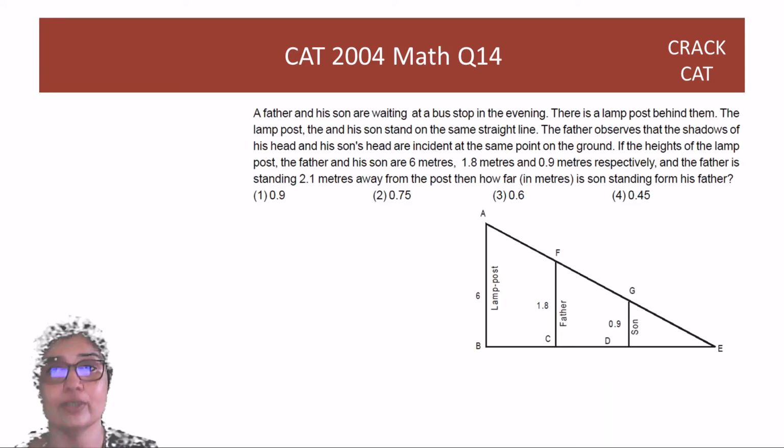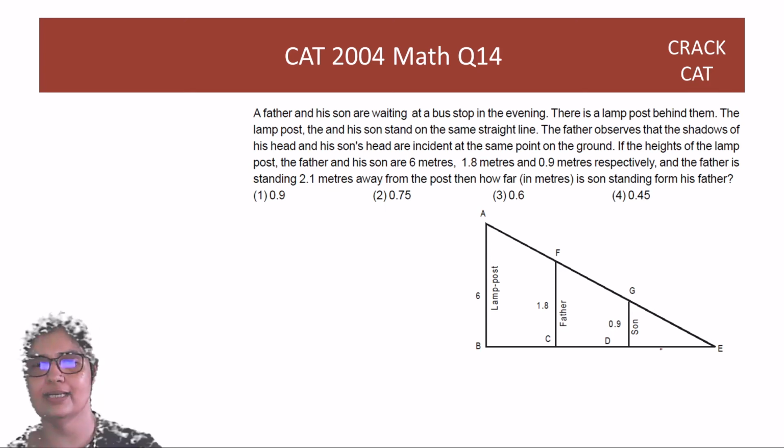Great. Next question. A father and his son, so I've been nice enough to just put the diagram in, are waiting at a bus stop in the evening. There's a lamppost behind them. The lamppost, father and son stand on the same straight line.